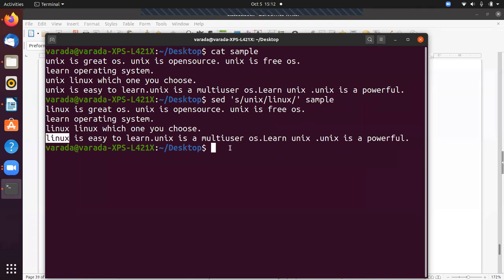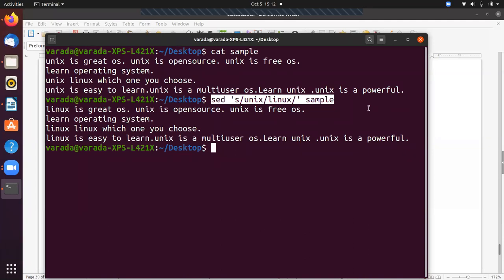So for example, replacing the nth occurrence of the pattern in a line. For example, I want to replace only the third one. If you are giving it like this, sed s/Unix/Linux, then by default it substitutes the first occurrence of Unix in each line.